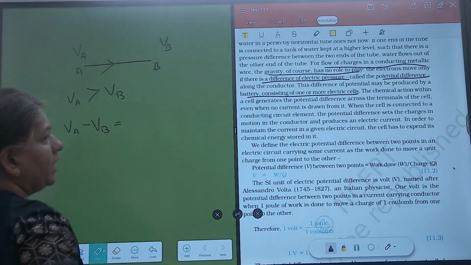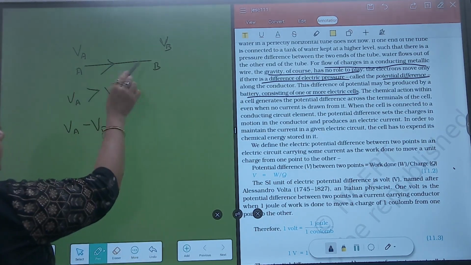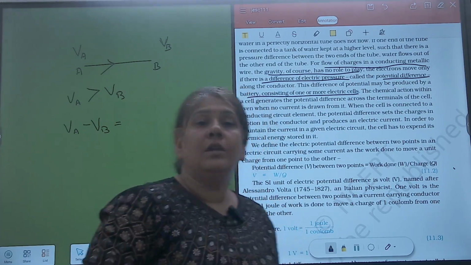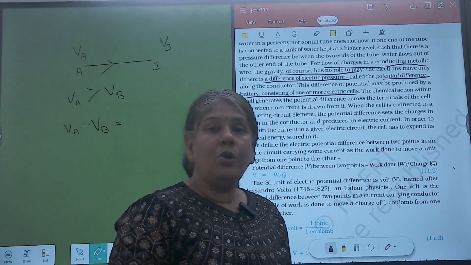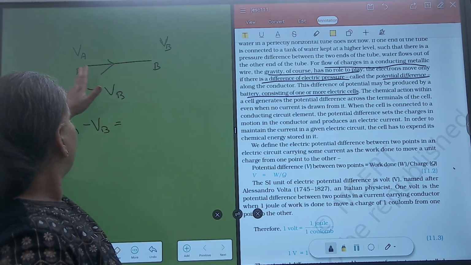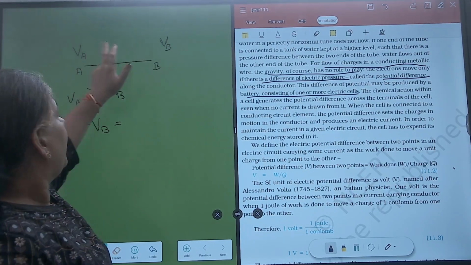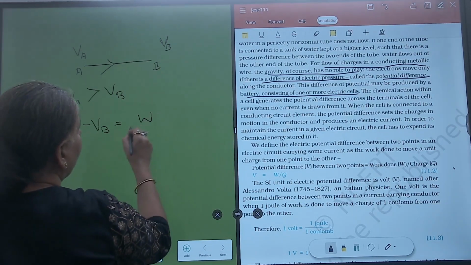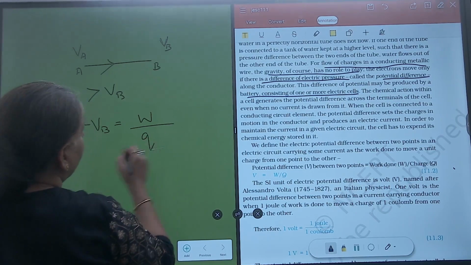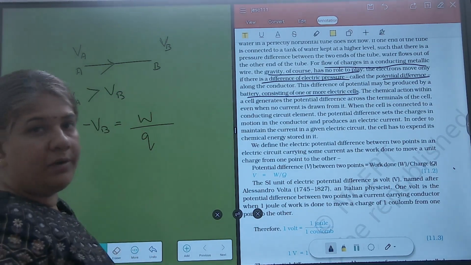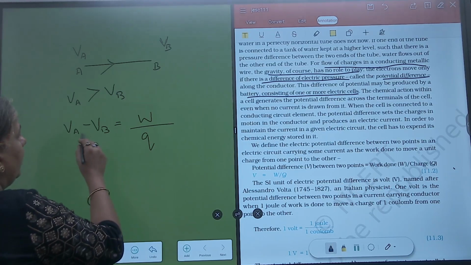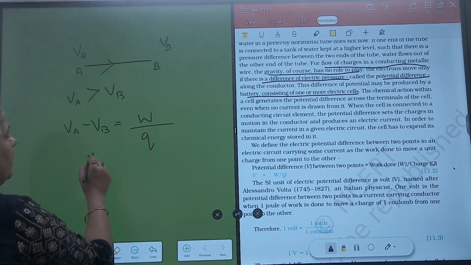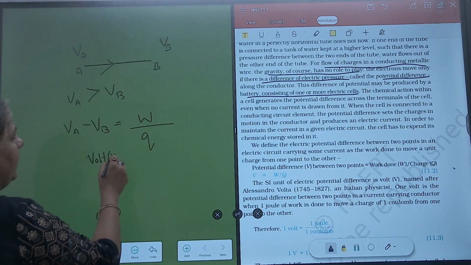Now if we are finding the difference in potential between point A and B, then the definition will be the amount of work done to bring a unit charge from point A to point B. So the unit of voltage or electric potential is volt, represented by V.